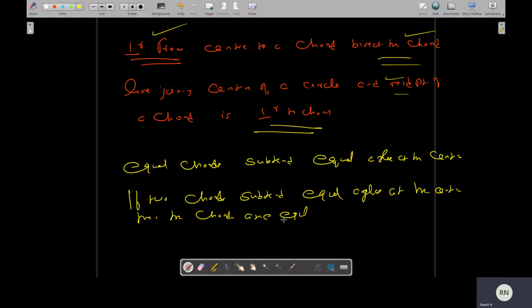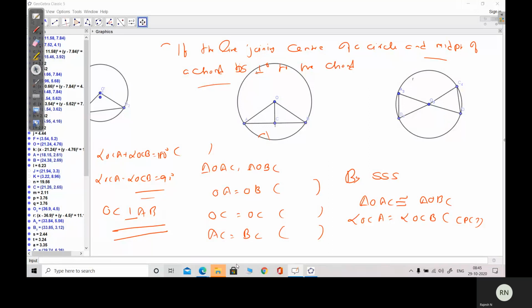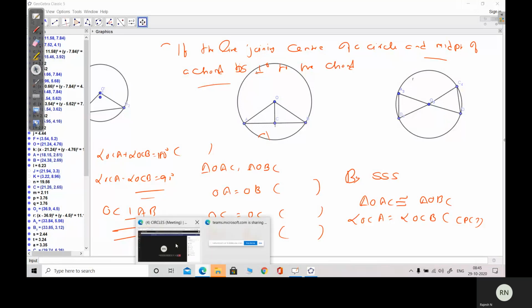So we have studied two theorems. Equal chords subtend equal angles at the center. Similarly, if two chords subtend equal angles at the center, the chords are equal. Next one is perpendicular from center to a chord bisects the chord, or line joining center of a circle and midpoint of a chord is perpendicular to the chord. So these are the important theorems. You just go through it and write the notes. Okay. Thank you.